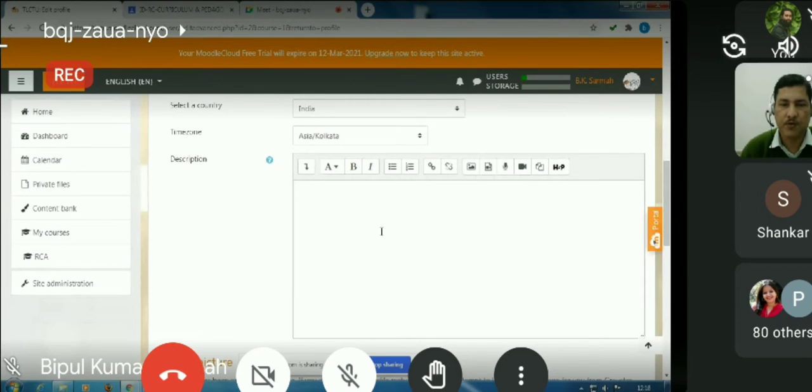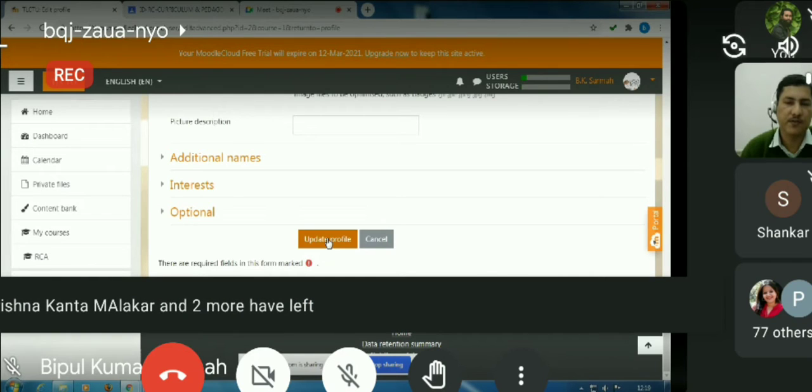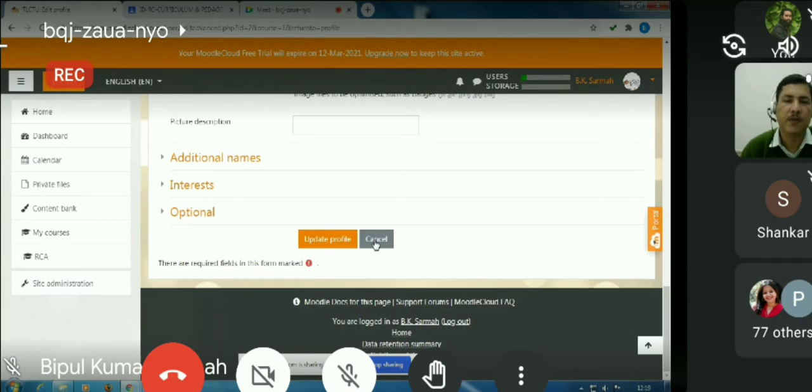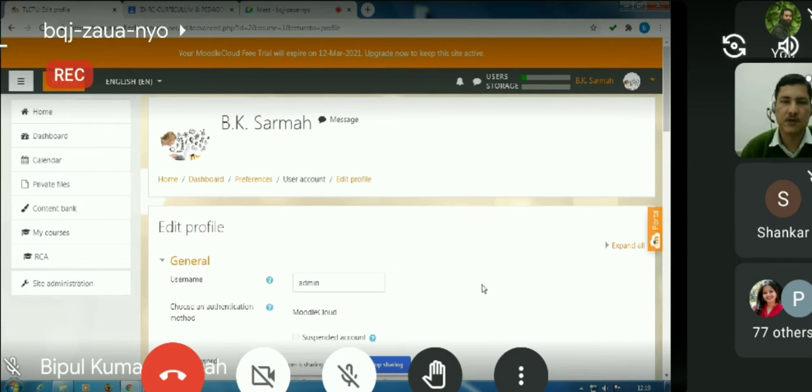At the bottom, we have the button to update profile, or save changes. In Moodle, we have to scroll down and click the last button. Or if you want to cancel everything, you can just click the cancel button. So this is what is in the user profile. I'm going back to home again.